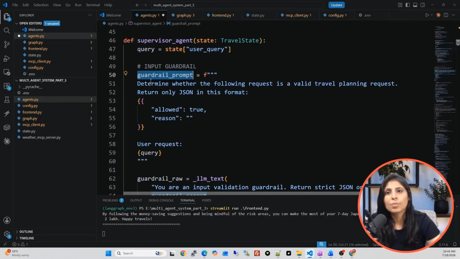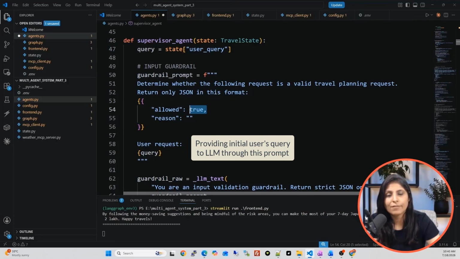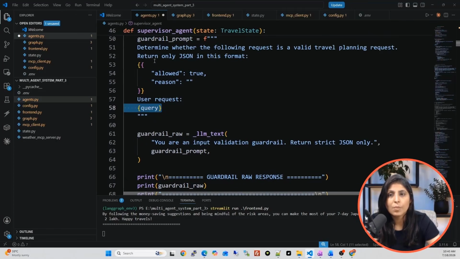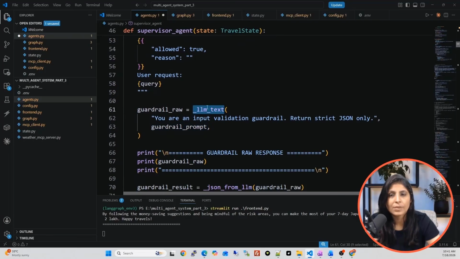So the prompt is: determine whether the following request is a valid travel planning request, and return only JSON in this format. Allowed true means the request is valid.